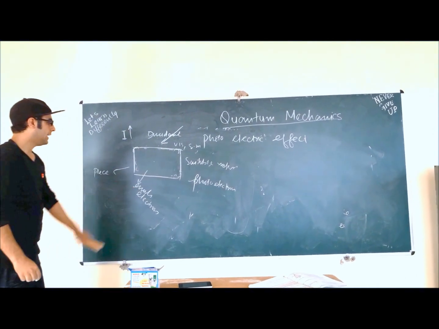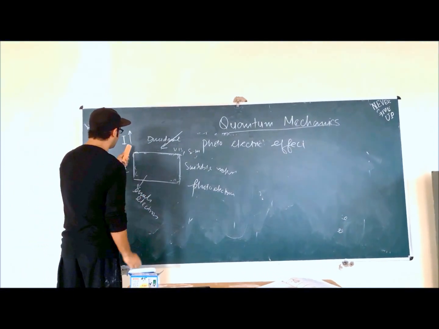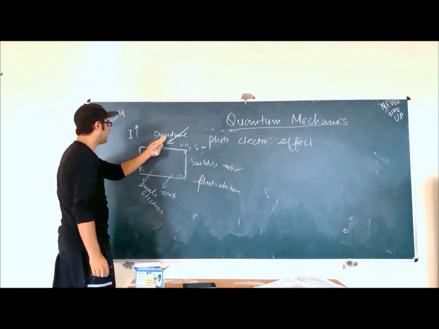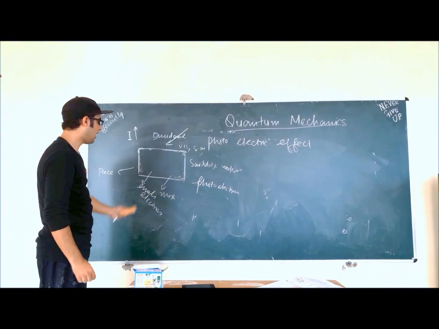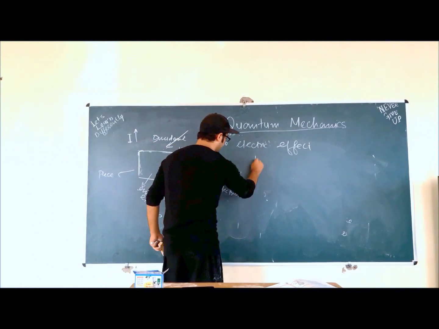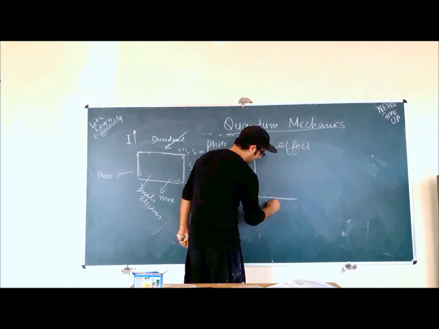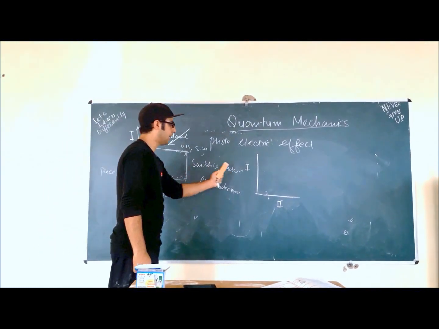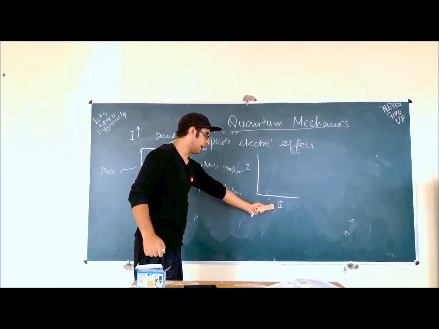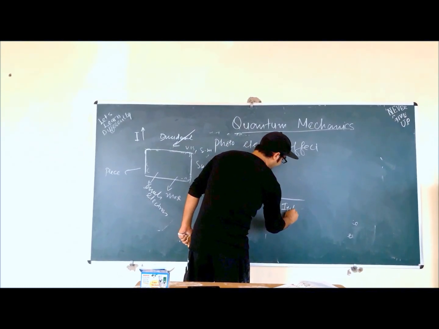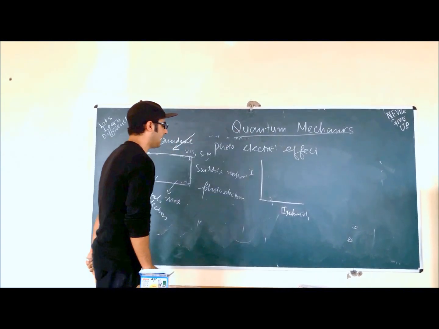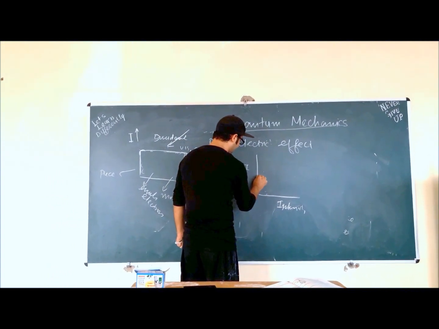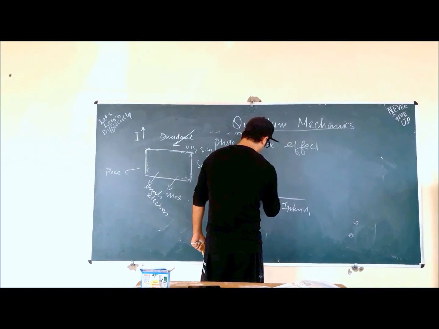If I increase the intensity of light, what I saw is that more and more electrons come out. For example, if I create a graph like this, this is intensity and this is current, because I'm actually calculating current here. That's why I'm plotting a graph between current and intensity. The light will have some intensity and it will have a corresponding current.